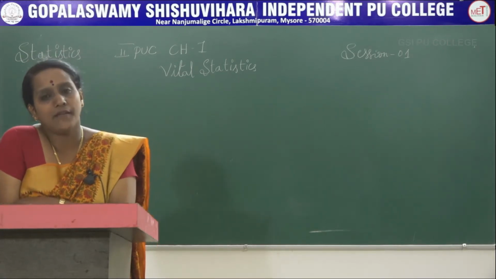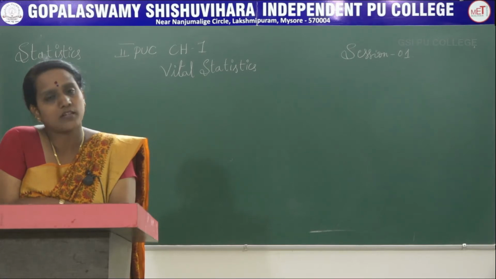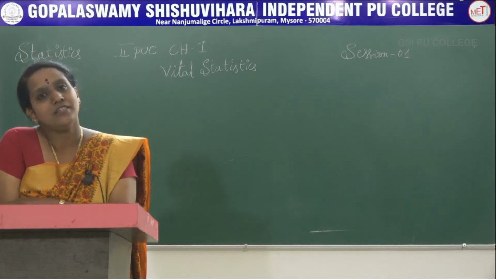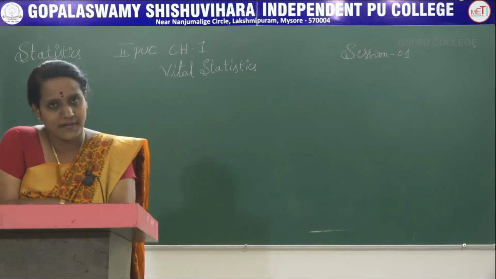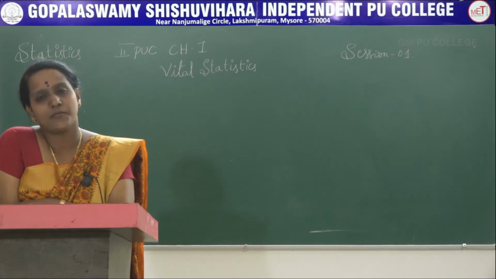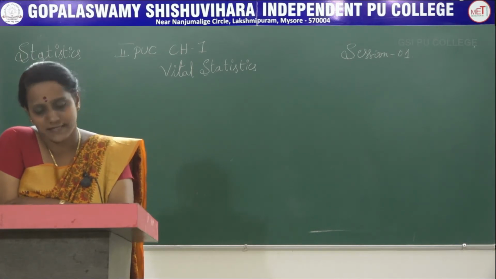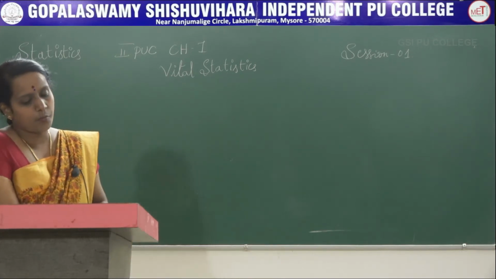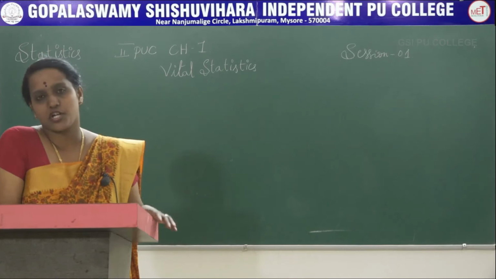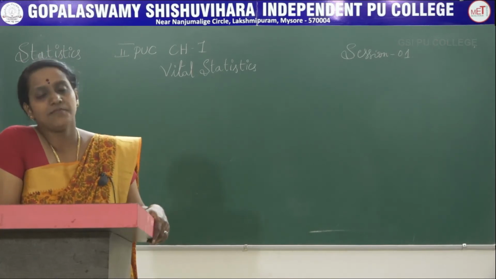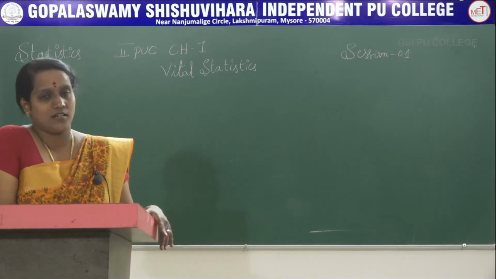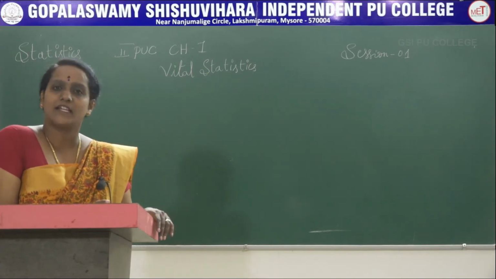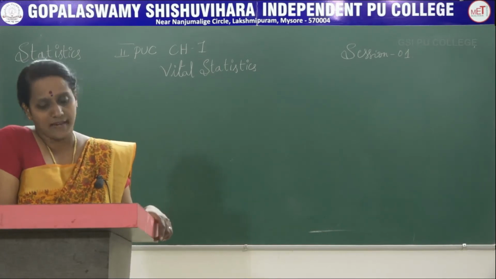Next, we can predict the population for the future using our previous data. This is the mathematical method of calculating or estimating the vital statistics. In this method, estimates are based on the assumption that the growth of population is at a constant ratio during the intercensal years. Intercensal years means the period between 10 years. If you want to calculate the population, we can calculate it using this formula.